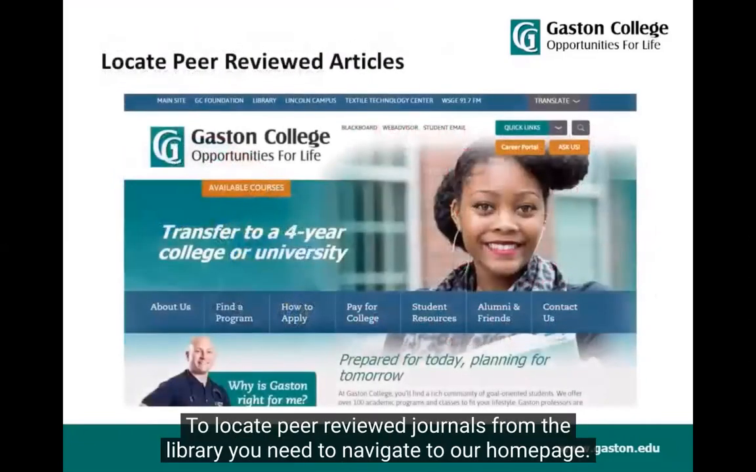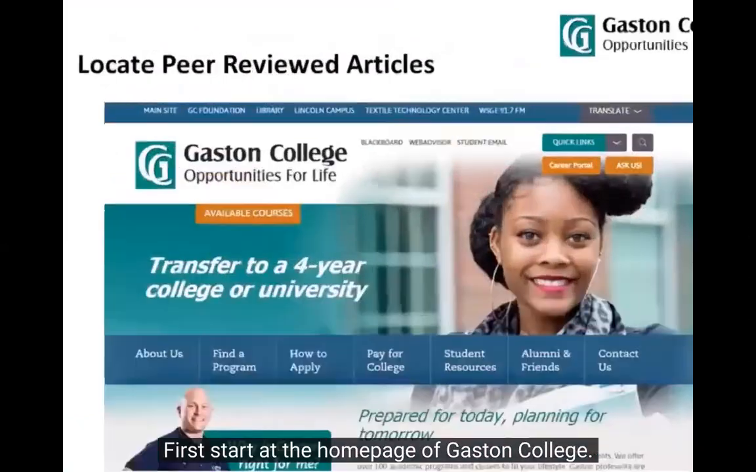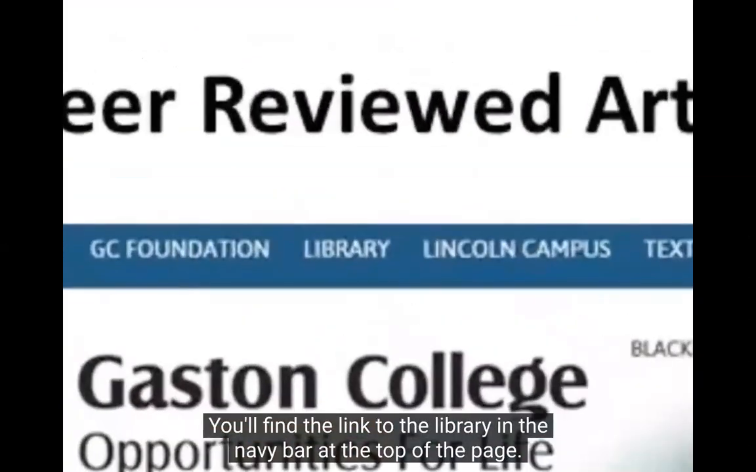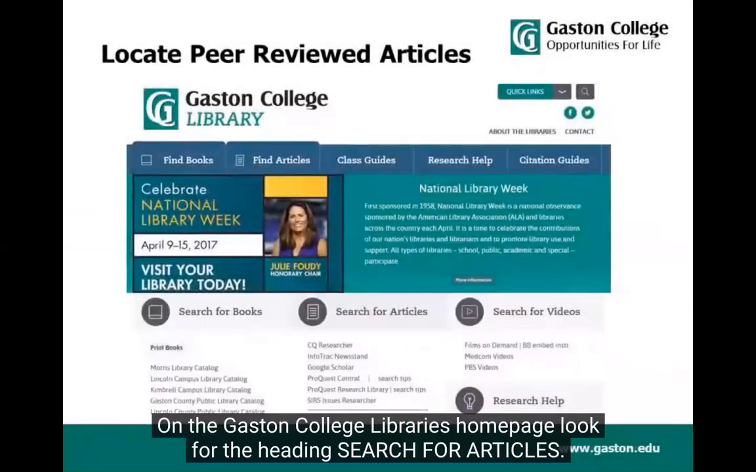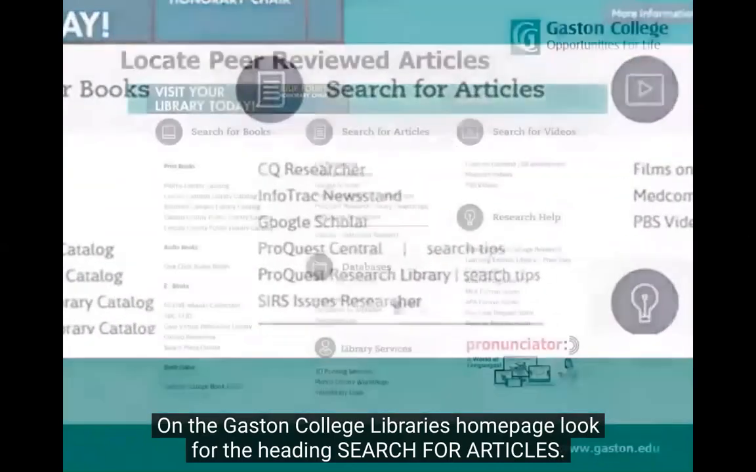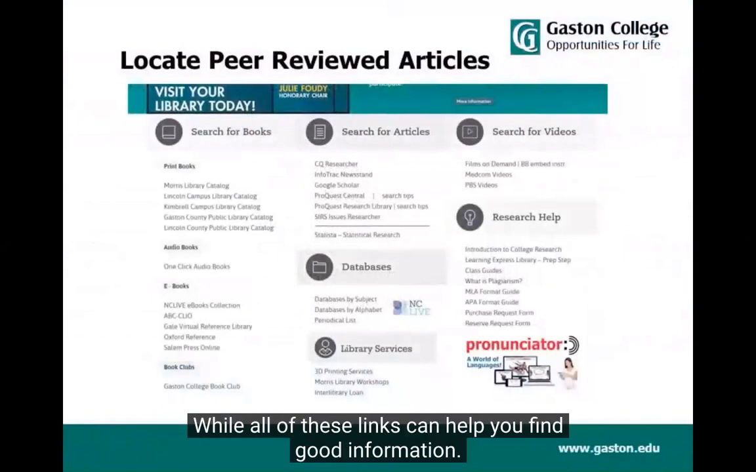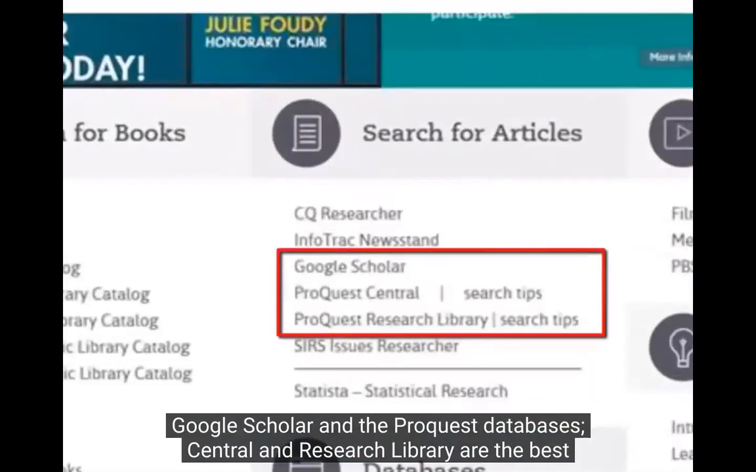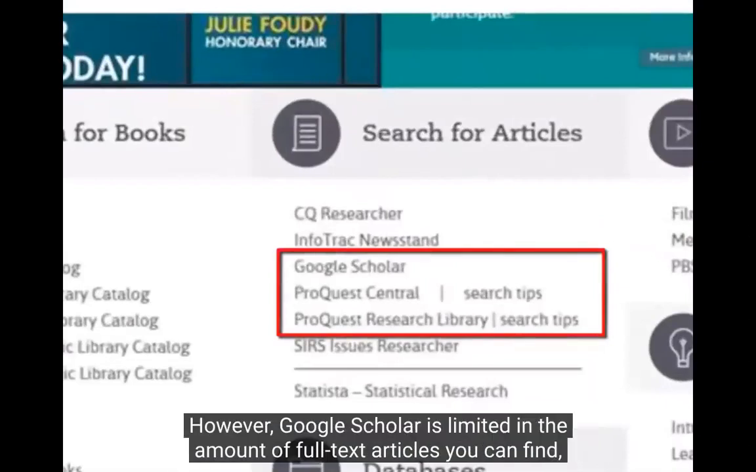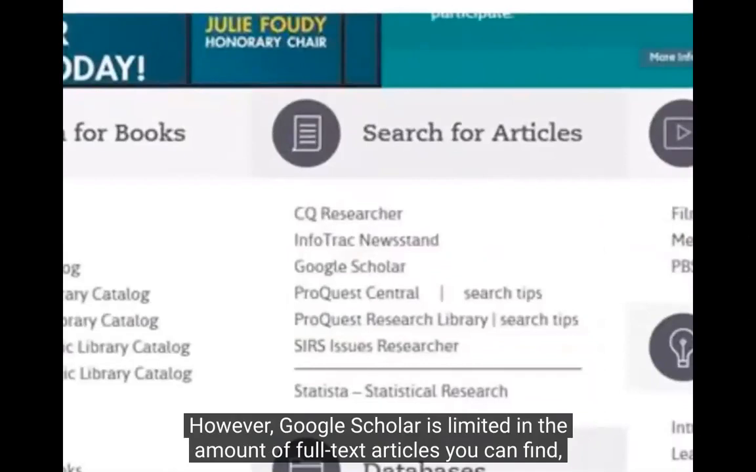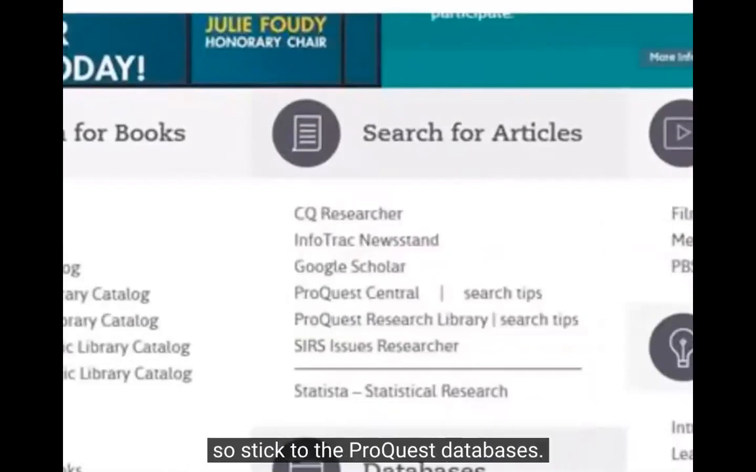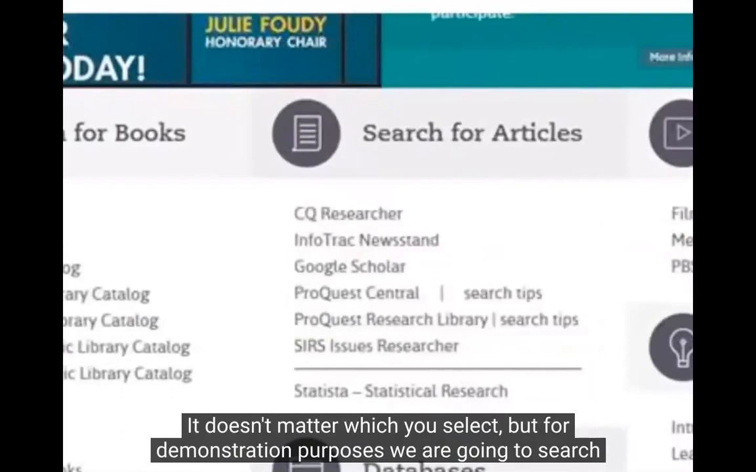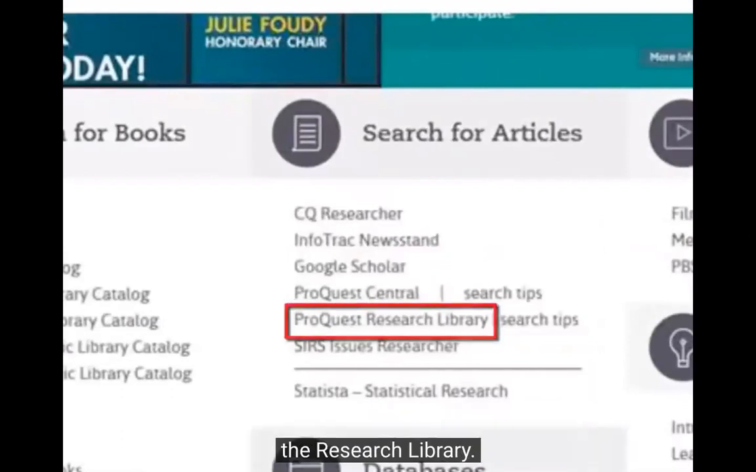To locate peer-reviewed journals from the library, you need to navigate to our homepage. First, start at the homepage of Gaston College. You'll find the link to the library in the navy bar at the top of the page. Click this link. On the Gaston College Library's homepage, look for the heading Search for Articles. While all of these links can help you find good information, Google Scholar and the ProQuest databases Central and Research Library are the best to find peer-reviewed articles. However, Google Scholar is limited in the amount of full-text articles you can find, so stick to the ProQuest databases. It doesn't matter which you select, but for demonstration purposes, we are going to search the Research Library.